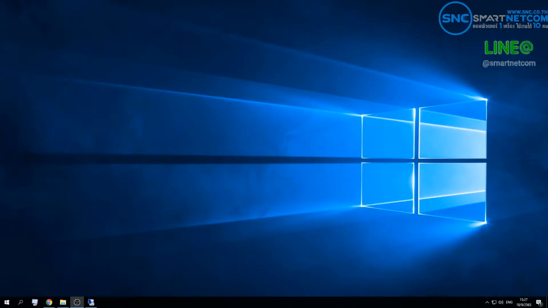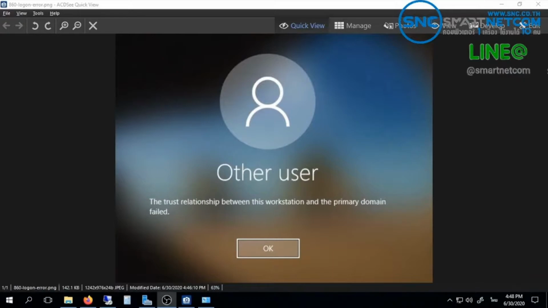Hello, this clip will solve the problem: login cannot access user in the domain. It will be shown in the picture. The trust relationship between this workstation and the primary domain failed. Currently, it will continue.